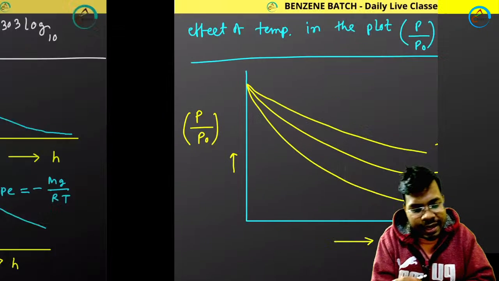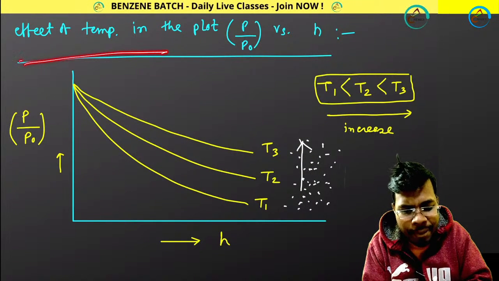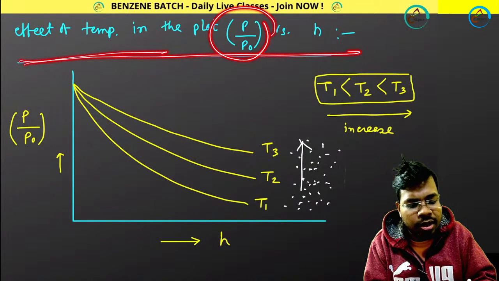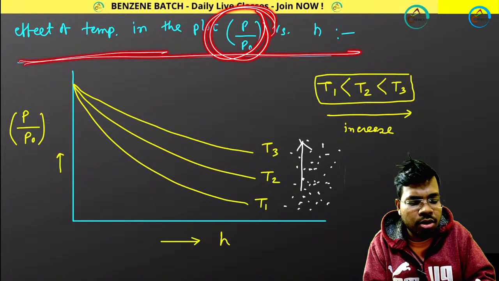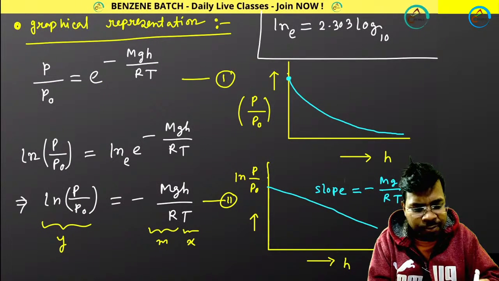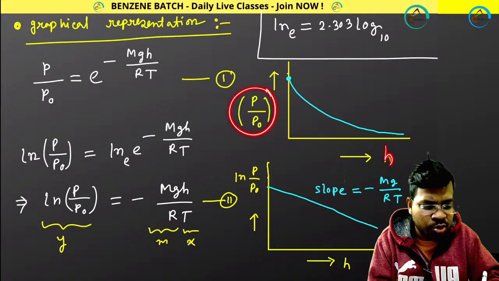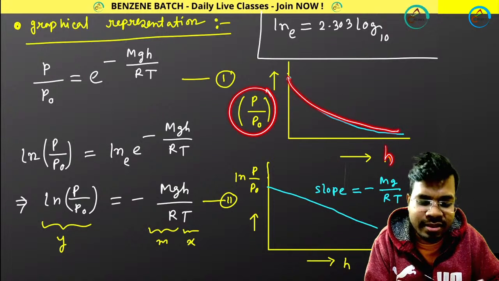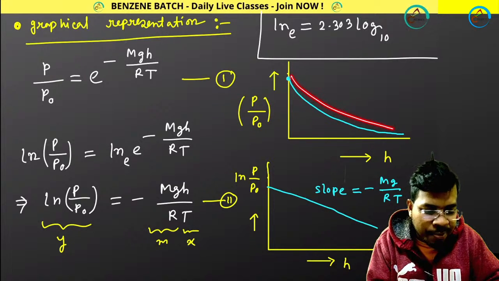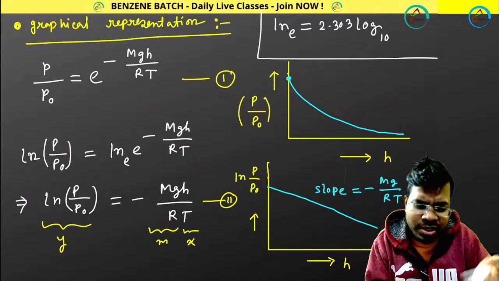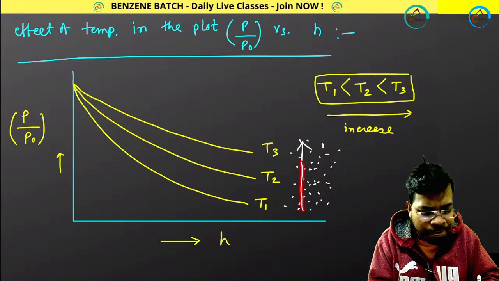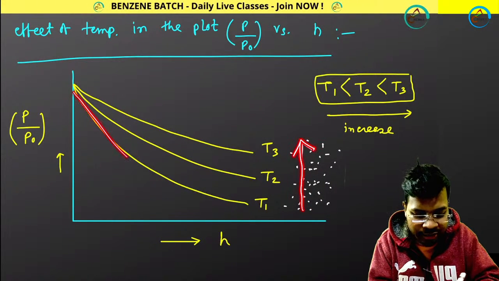Simple. Again, if you understand the temperature effect on this P divided by P0 versus H plot. You already know that the P by P0 versus H plot looks like this, an exponential decrease. And if I do this experiment at different temperatures, what will happen? If you increase your temperature, your plot will go this way.